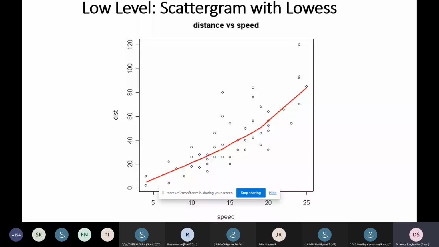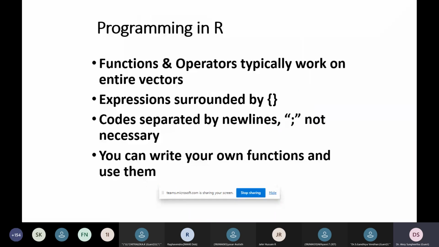So when we program in R, we use the corresponding functions, operators, expressions and codes. And we also write our own functions for these kinds of quantitative analysis of data. In order to make it qualitative, as I already said, we have to use, according to the media or the information, the correct file format, which has to be processed in accordance with the tool.